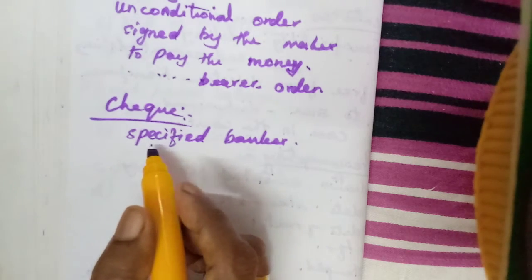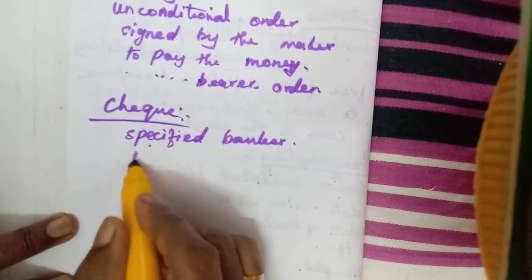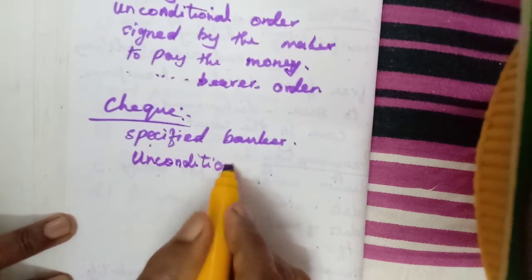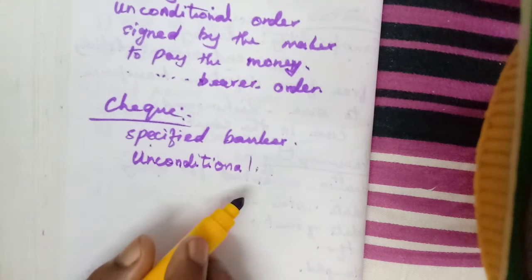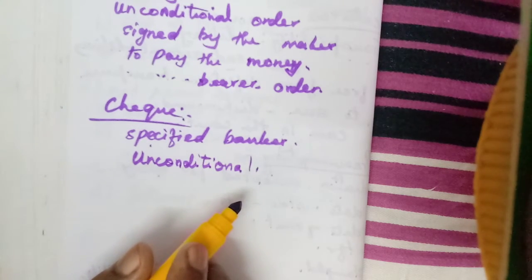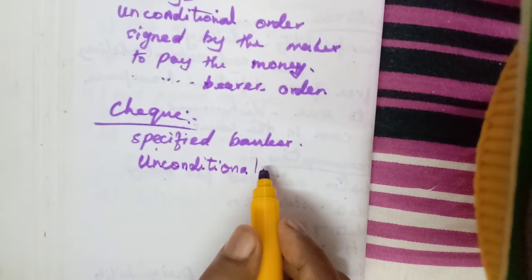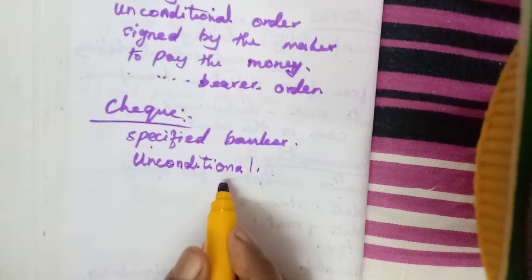Here also it is an unconditional order. No condition will be there. Pay this amount, an unconditional order, and they have to pay that amount to the bearer of the instrument.